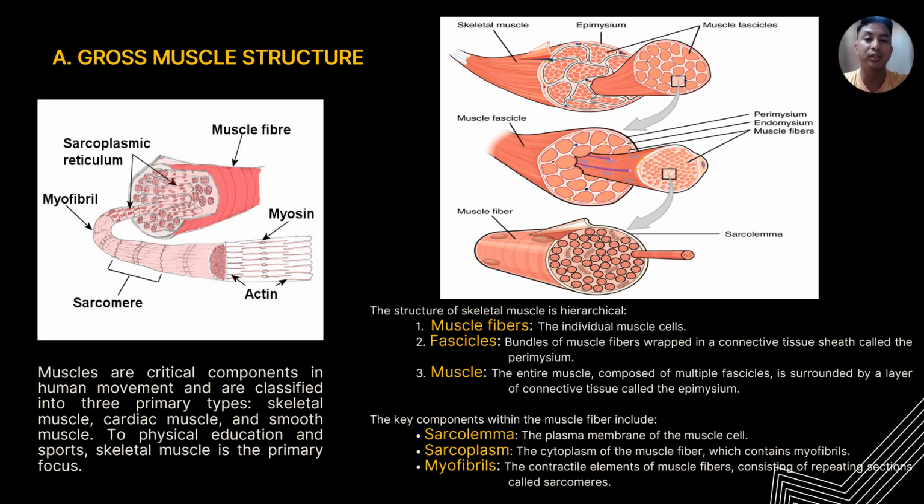So first up, we have the muscle fibers, the individual muscle cells; fascicles, bundles of muscle fibers wrapped in a connective tissue sheath called perimysium. And we have also the muscle, the entire muscle, composed of multiple fascicles, surrounded by a layer of connective tissue called epimysium. The key components within the muscle fiber include sarcolemma, the plasma membrane of the muscle cell; sarcoplasm, the cytoplasm of the muscle fiber which contains myofibrils; and the myofibrils, the contractile element of muscle fibers consisting of repeating sections called sarcomeres.